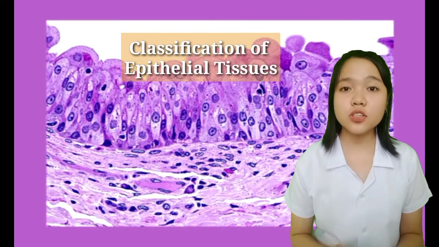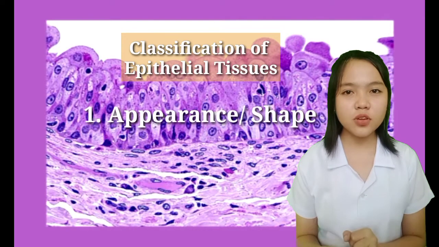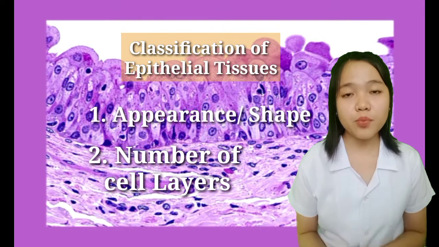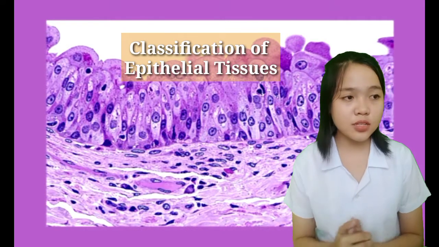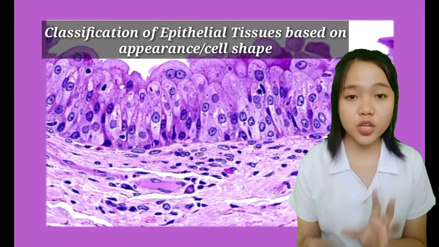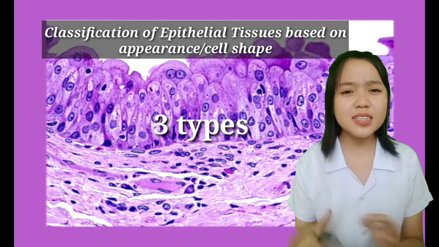So, epithelial tissues are classified into two types. First is based on their appearance or based on their shape, and second one is based on the number of layers. So first, let's talk about the classification of epithelial tissues based on their appearance or based on the cell shape. So it has three types. Let us not make this complicated.